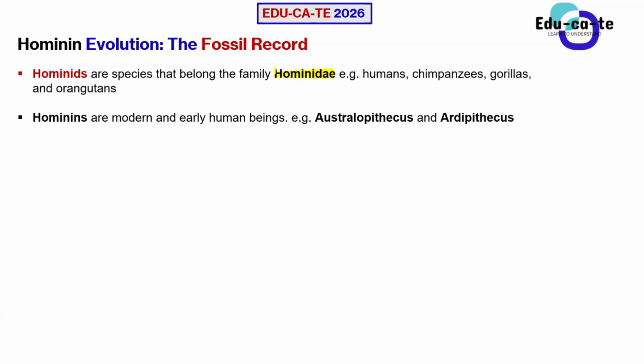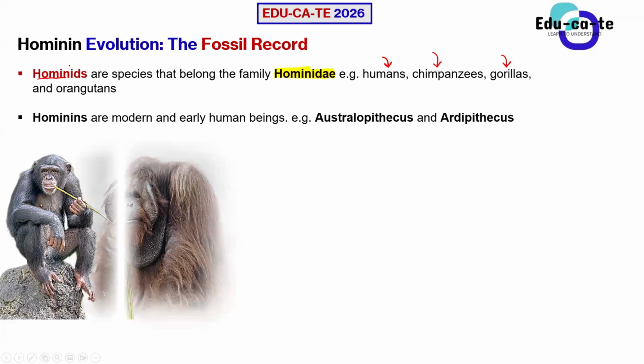Humans have similar characteristics in such a way that they are grouped as a family with African apes. The African apes family includes humans, chimpanzees, gorillas, as well as orangutans. Whenever we are talking about the species that are found under the family Hominidae, those are known as hominids.